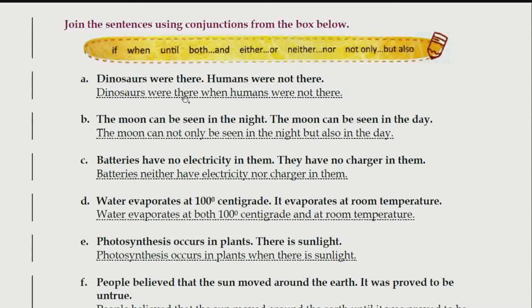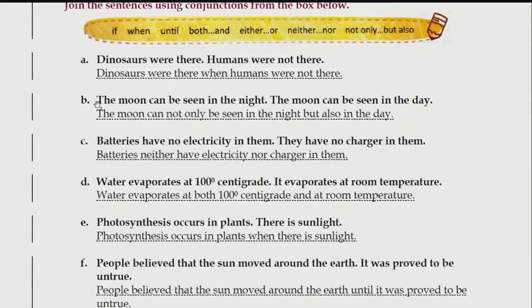"Dinosaurs were there when humans were not there." जब इंसान नहीं थे तब डायनासोर्स थे. Or you can also say it the other way round. डायनासोर्स थे जब इंसान नहीं थे. So both of these are correct in the Hindi language, but in English we can do it in a simple way just by putting the word over here.